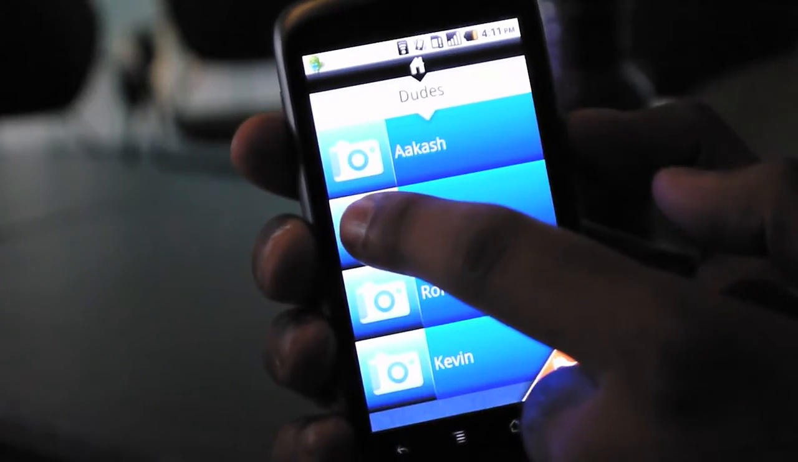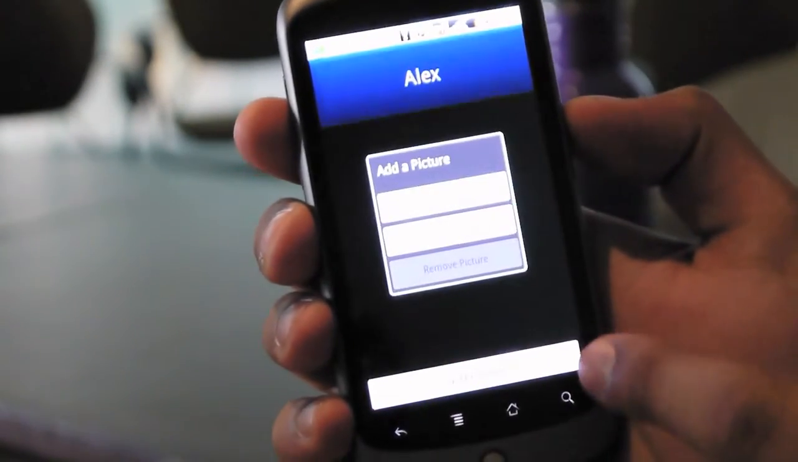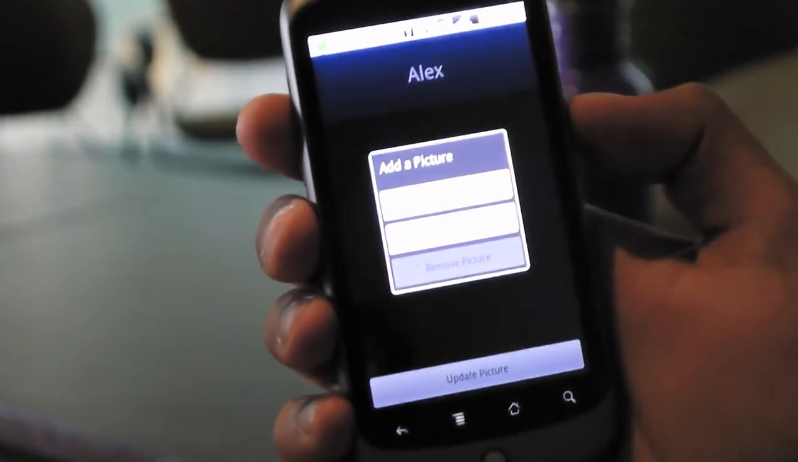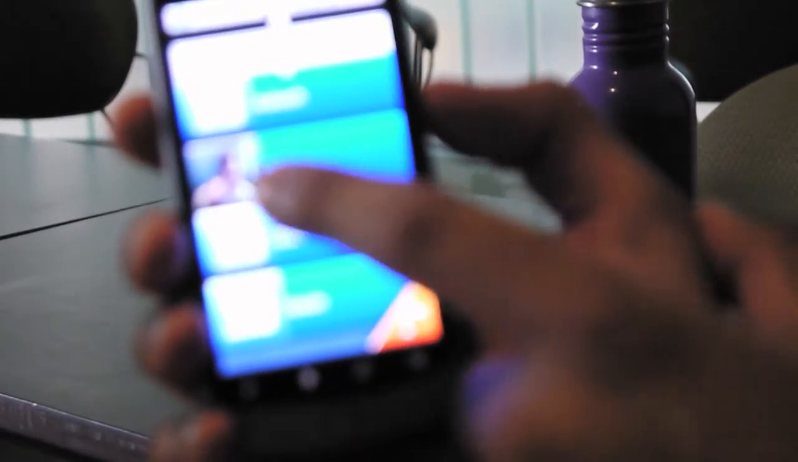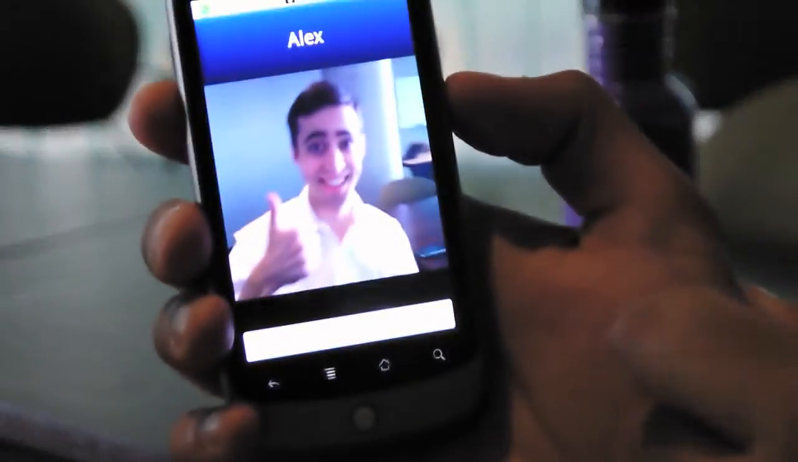Alex. And if I want to change the picture associated with Alex, I can just hit update picture and take a picture. So Alex is right here, I'll take a quick picture of him. Great shot. So now you can see Alex's picture has been updated.